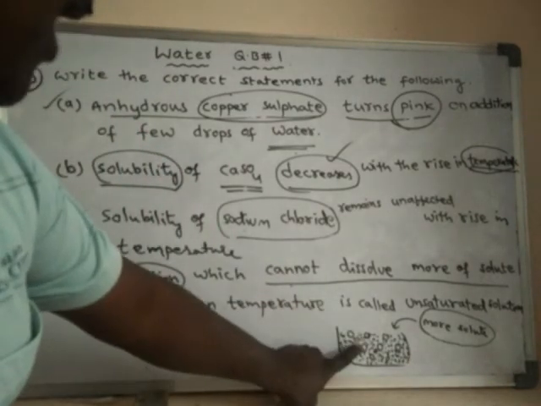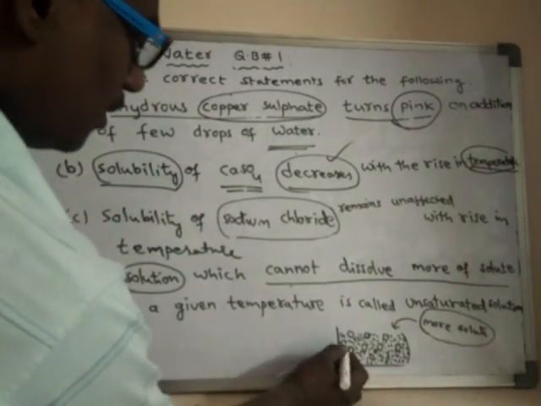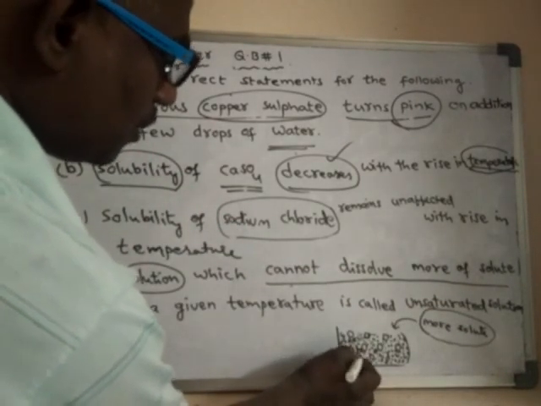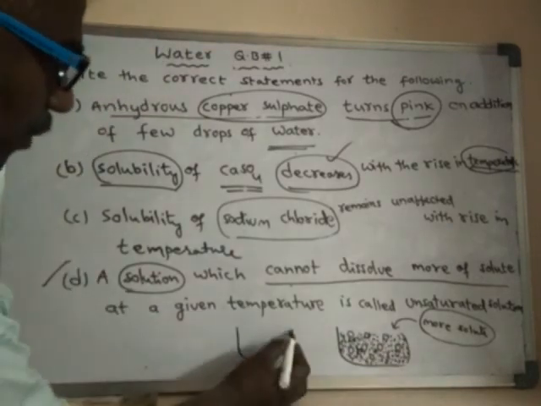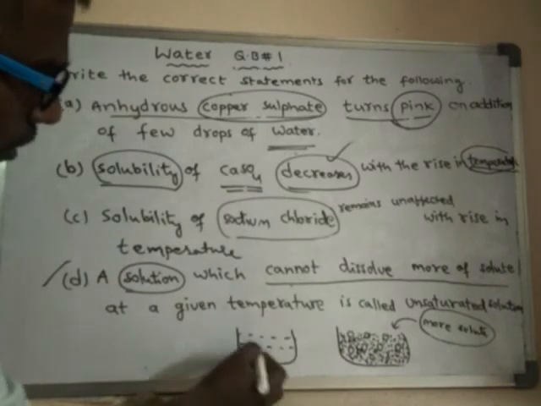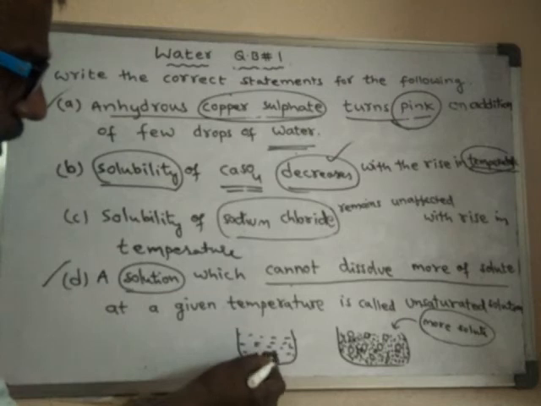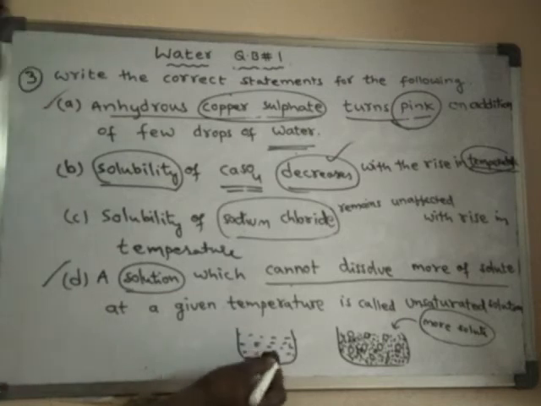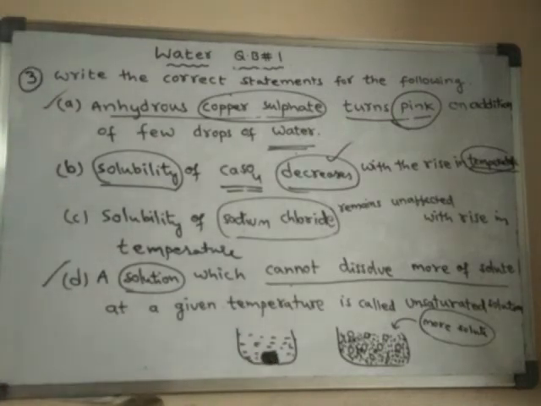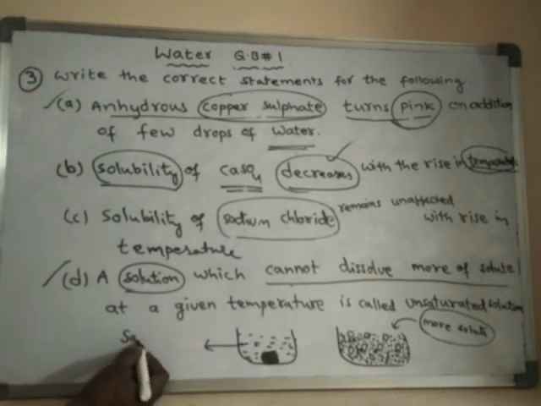Such a solution we cannot call an unsaturated solution. If you add more salt into that solution, that salt remains undissolved and settles at the bottom. Such a solution is said to be a saturated solution.